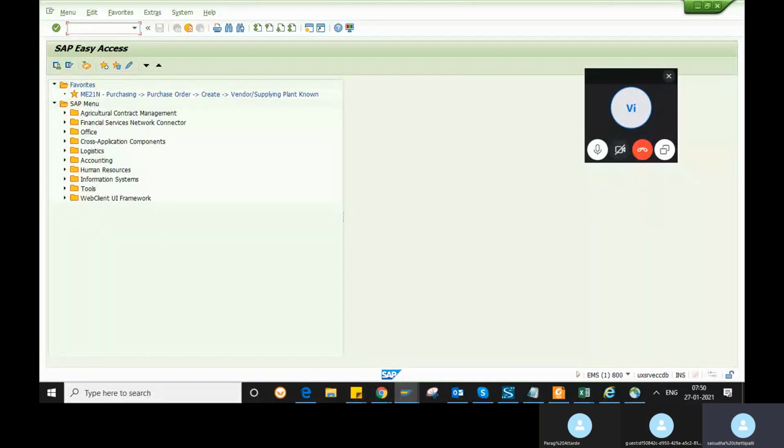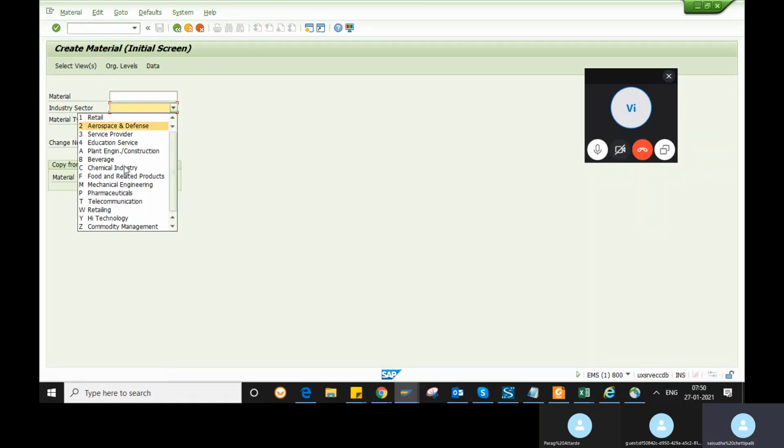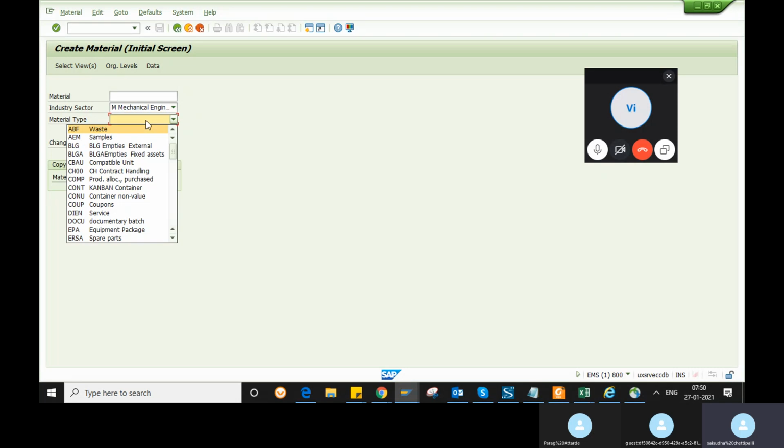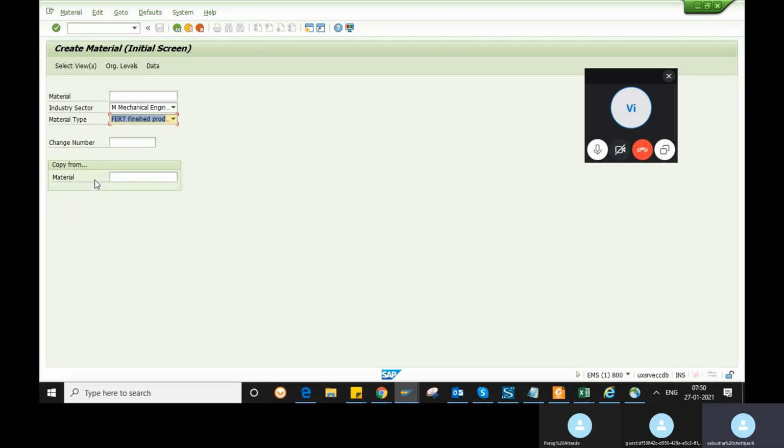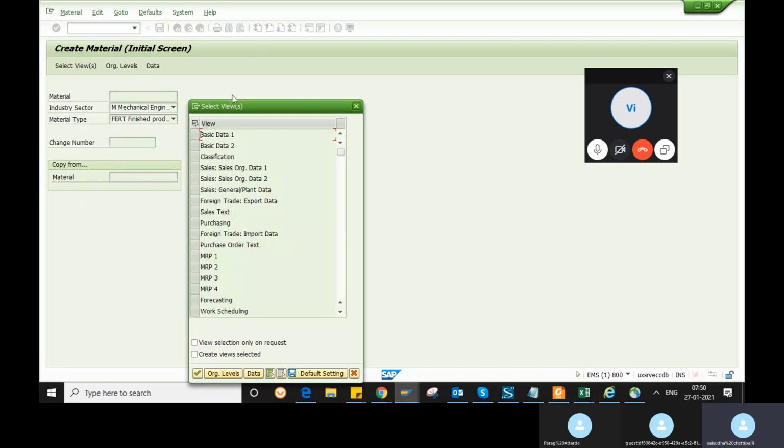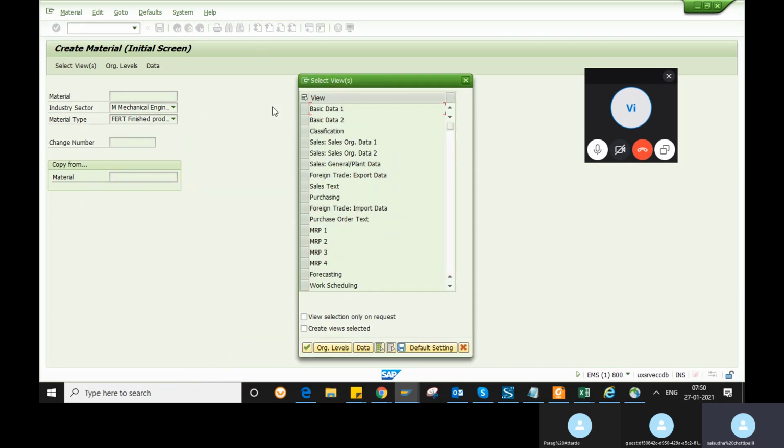Okay, I will share my screen. For creating a material master, the transaction is MM01. If you want to select all the views, you can click Select All; if you want to deselect, you can deselect all the views.